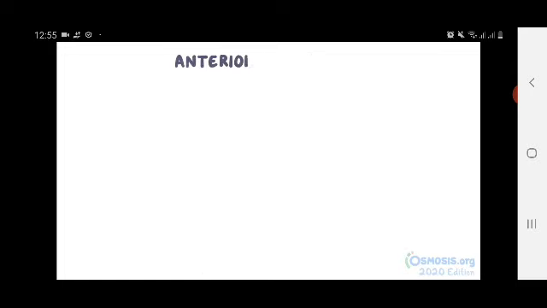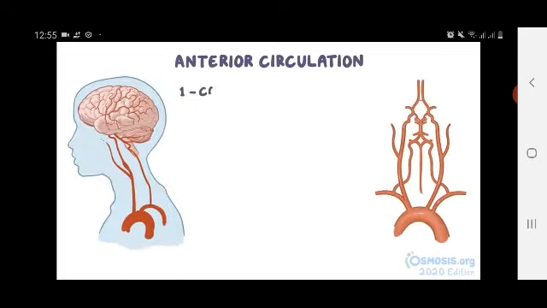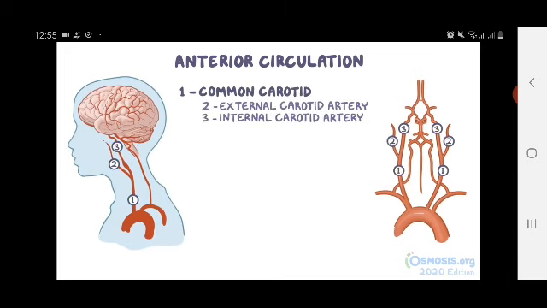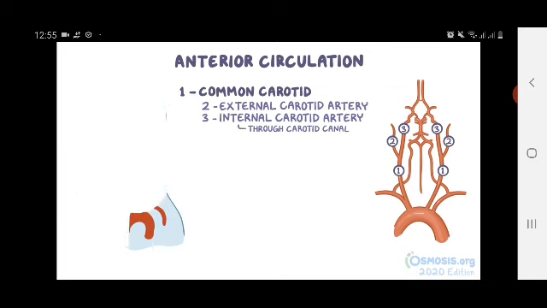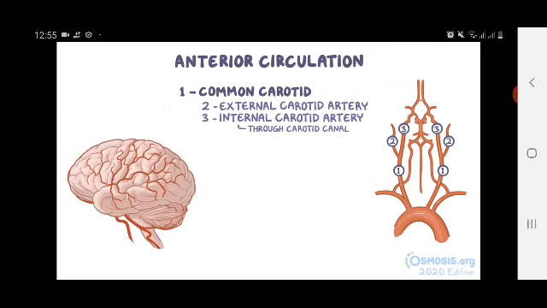Alright, the anterior circulation starts in the neck, where the common carotid splits into the external and internal branches. The internal carotid arteries pass through the carotid canal of the temporal bone of the skull and into the cranial cavity to supply the brain. Once it enters the cranial cavity, the internal carotid artery gives off branches. First are the middle cerebral arteries that supply blood to the temporal and parietal lobes.